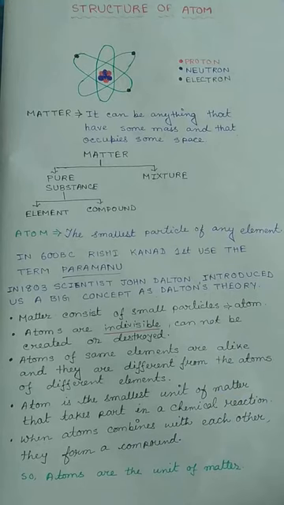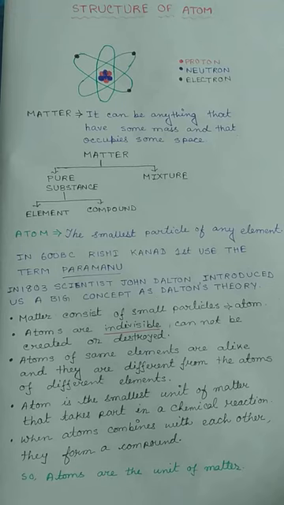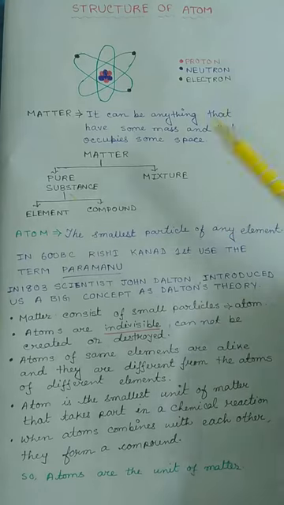Now you can say that we are not able to see air. Yes, we cannot see air, but air has some mass and it occupies space. So it is also matter. So understood, whatever we can touch, whatever we can see, that has mass and occupies space, is called matter. Now this matter can be divided into two things.